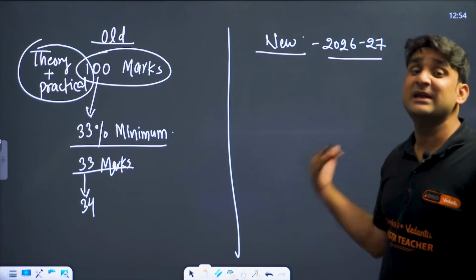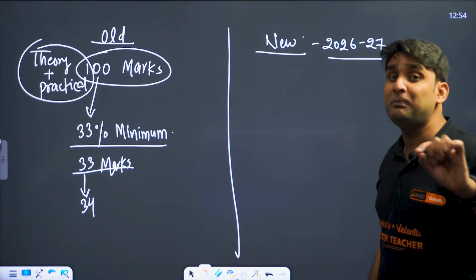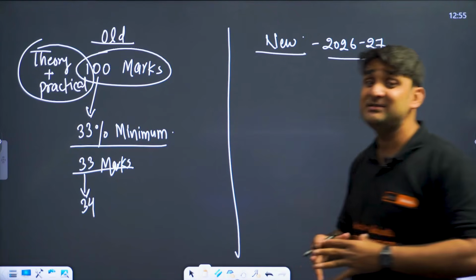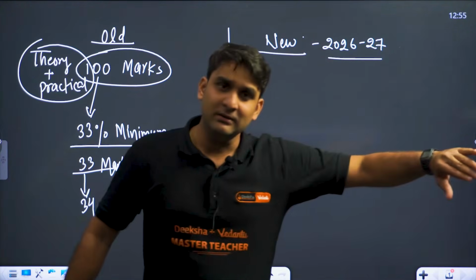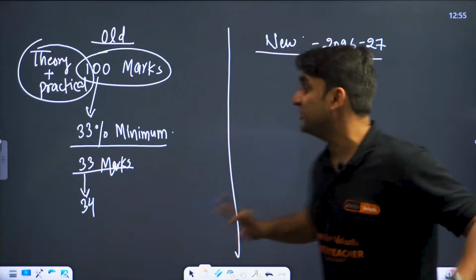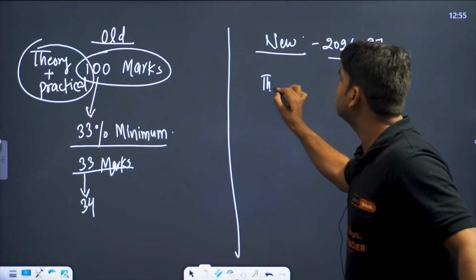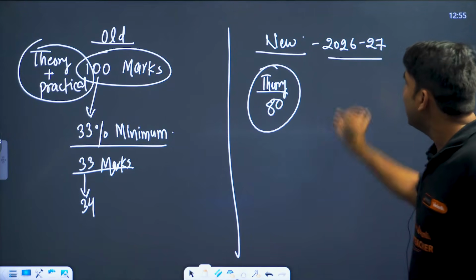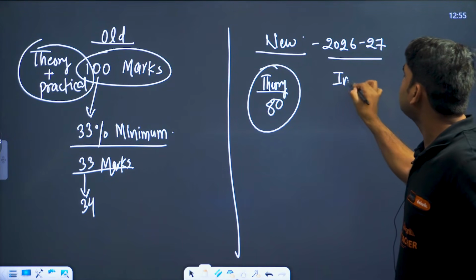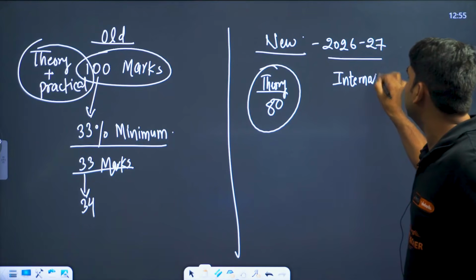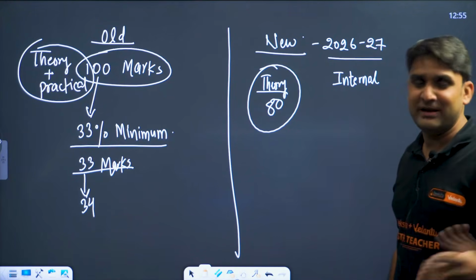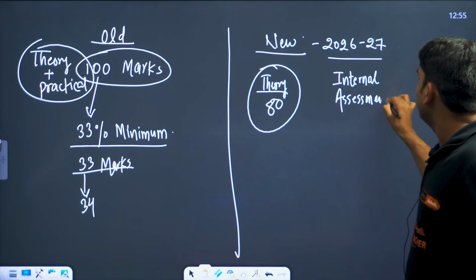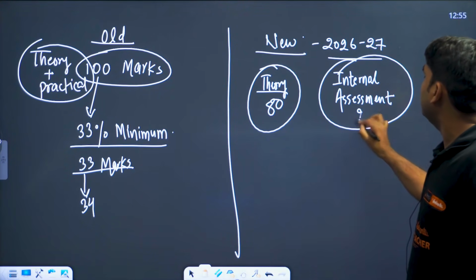to pass any exam, you have to pass both practical and theoretical exams separately. So CBSE has separated practical and theoretical apart from each other. If I talk about the theoretical exam, your theory exam will be of 80 marks in total, and your internal assessment, not practical, because practical is basically in class 12th, while in 10th and 9th internal assessment is there. So internal assessment will be of 20 marks, right?